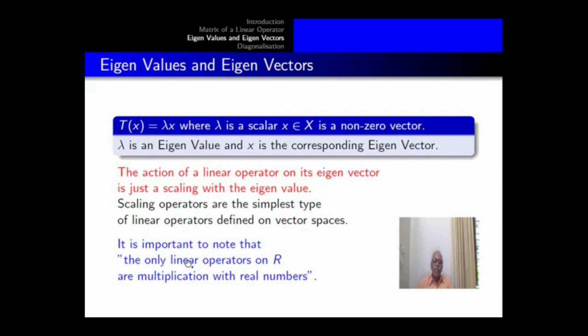So in other words, the search for eigenvalues and eigenvectors is to find those vectors which share the property of linear operators on R. On the vector space, if you have an operator, you are trying to find the vectors or subspaces of the vector space in which the operator behaves in the same manner as operators on R. That is why the corresponding operator becomes very simple if the basis vectors are chosen as the eigenvectors. We will see the details.